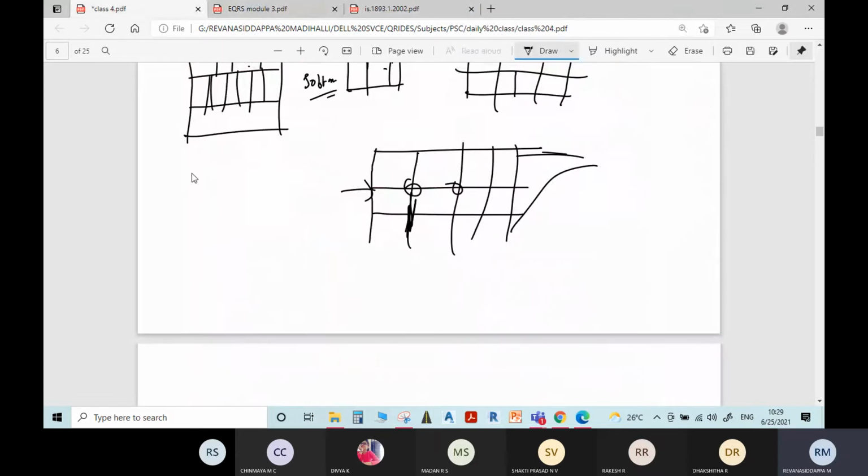If two buildings are located very adjacent to each other, during earthquake shaking, because of the deflection of the building, one building may hit the other building like this.